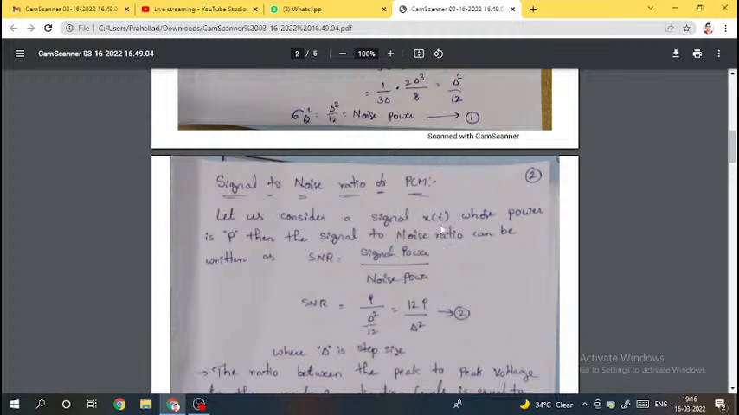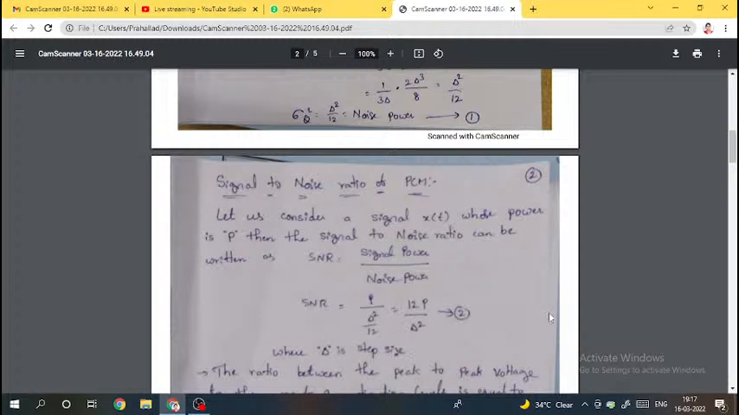Let us consider a signal x of t whose power is P. Then the signal to noise ratio can be written, as a general expression, as signal power to noise power. Here we have considered the signal power as P, divided by the noise power. What is the noise power we got? From expression number 1, delta square by 12. So P by delta square by 12, which is equal to 12P divided by delta square. So now we have the signal to noise ratio expression as 12P divided by delta square, where P is the signal power, that is x of t power, and delta is the step size.